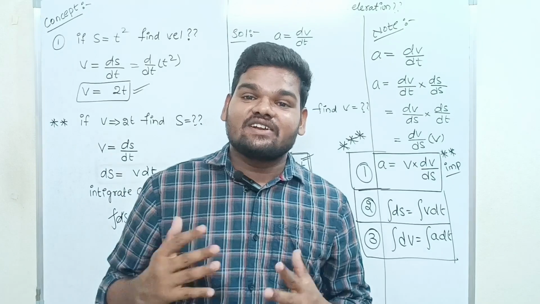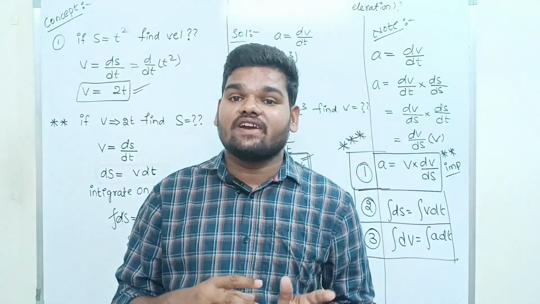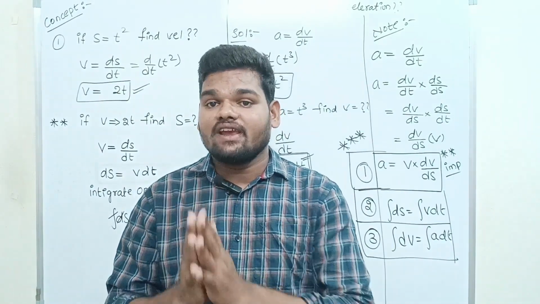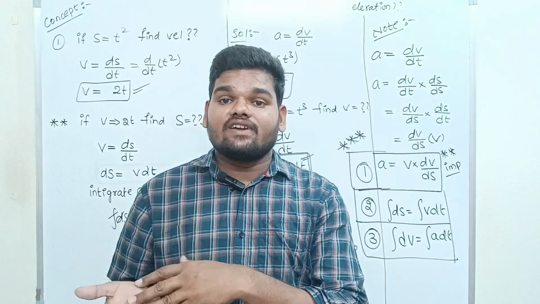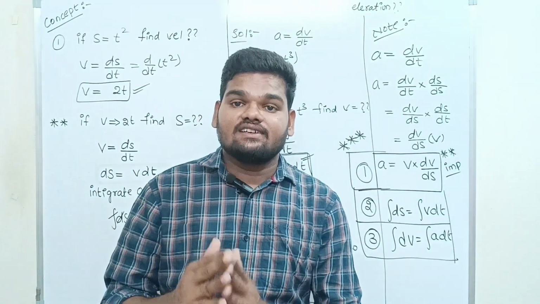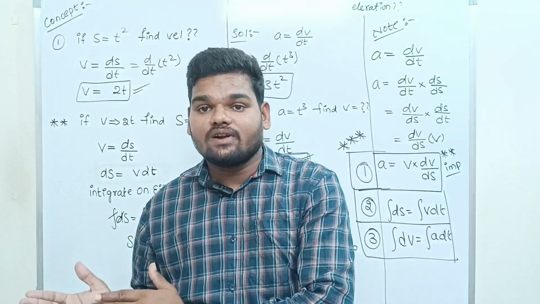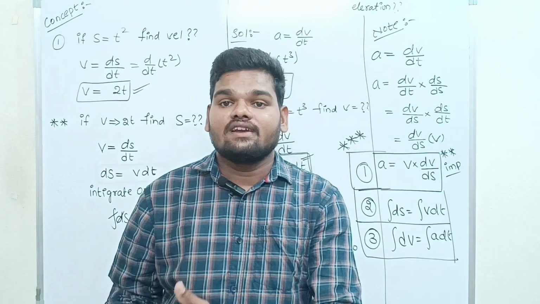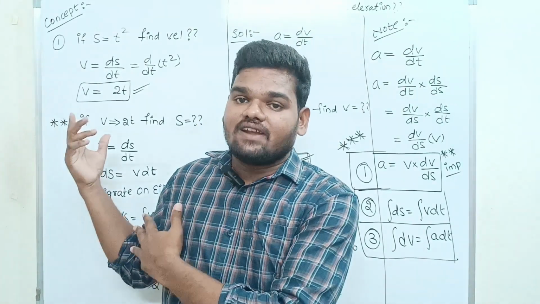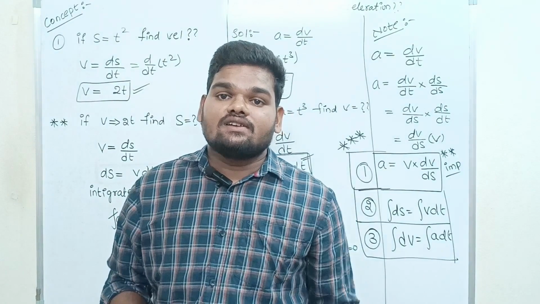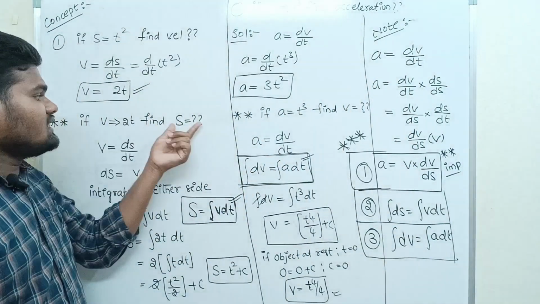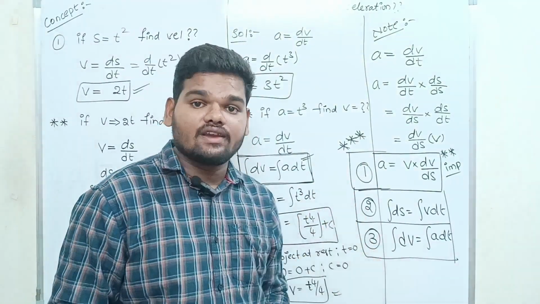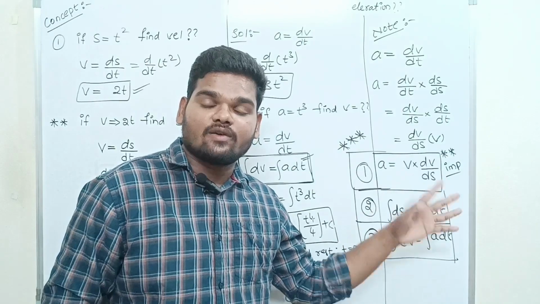So this is the end of today's session. I hope you understood how to find the acceleration whenever velocity is given, where acceleration is equal to dv by dt, the instantaneous acceleration. Whenever displacement is given, first we have to find the velocity. Velocity is equal to ds by dt, then we get the velocity equation. After that we find acceleration, a is equal to dv by dt. If they are given in vector form, we solved that in a previous question. If velocity is given and we have to find displacement, we do it by using these formulas. This is one extra important formula, you have to remember it.